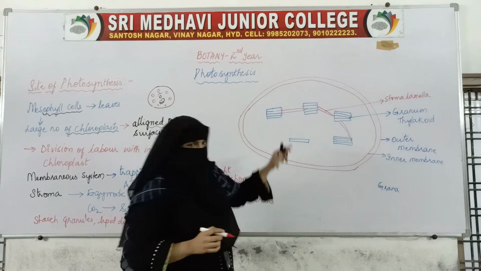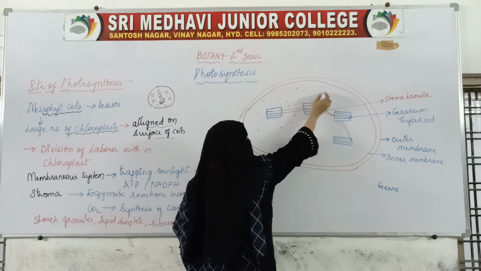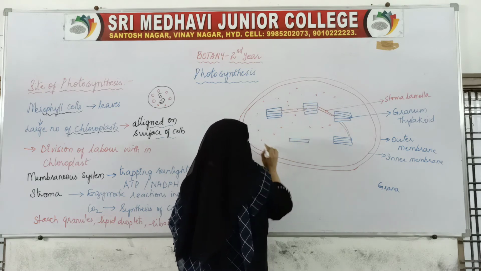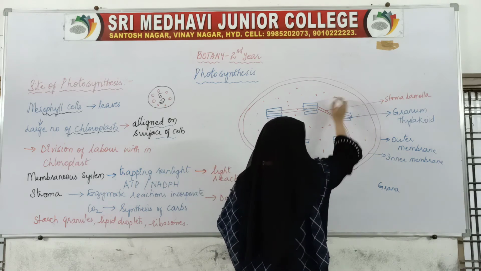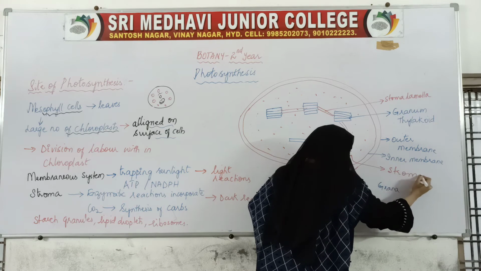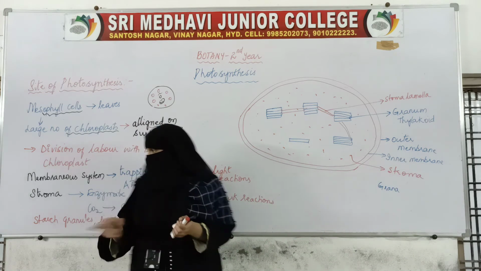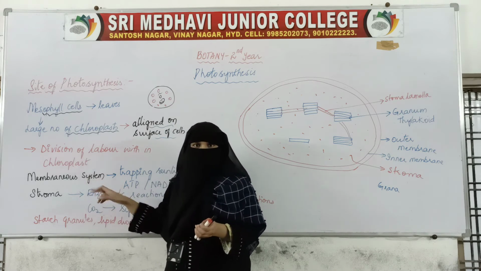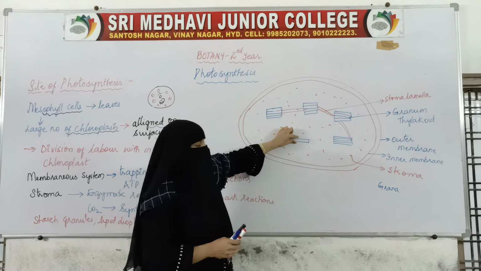Inside this, we have a liquid which will be present. This liquid is stroma. So what we said is that membranous systems will be present. Here these are the membranous systems. This is one stack, that is grana.